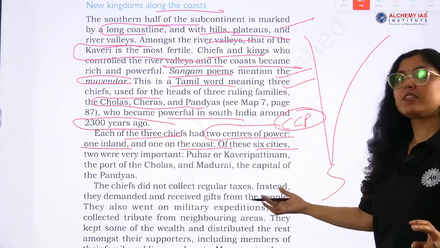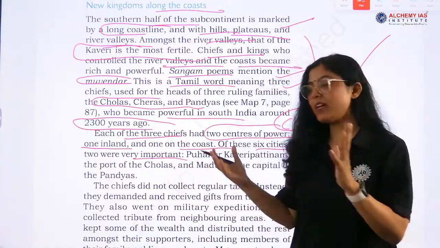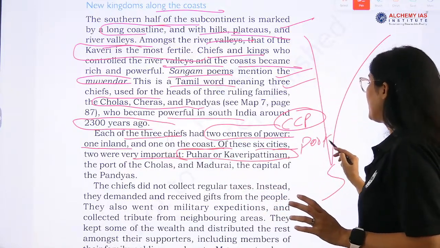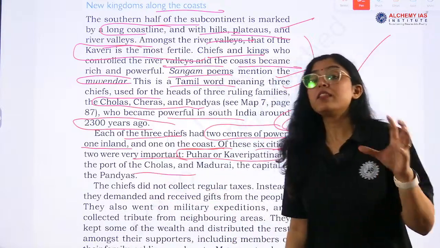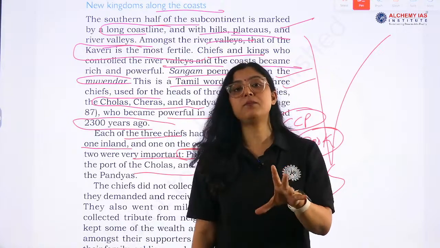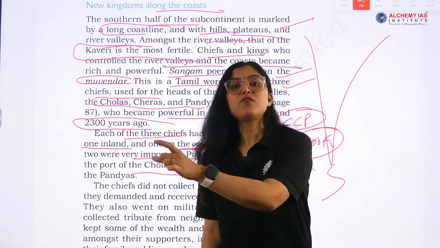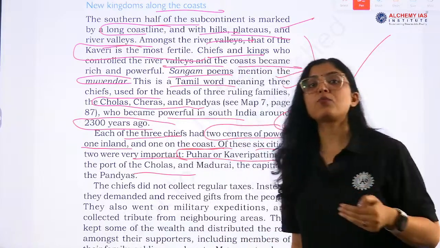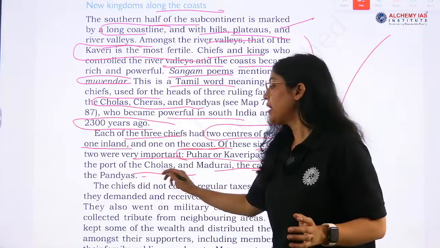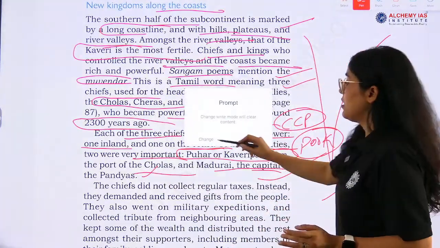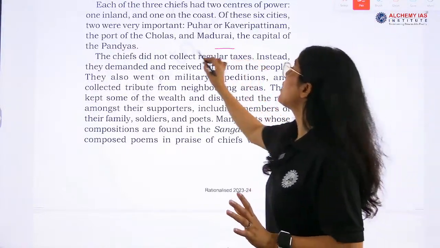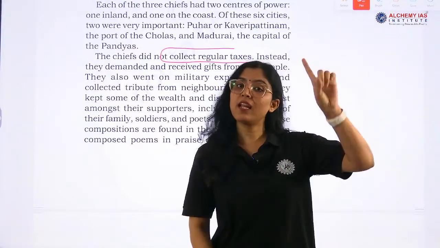Of these six cities, two were very, very important, and the first is what? Puhar or Kaveripattinam, right? Puhar or Kaveripattinam. This was the port of the Cholas. A question has come asking what was the port of the Cholas? Okay, Puhar, and other options are also given. And Madurai, it was the capital of the Pandyas. Okay, next is what? The chiefs. Now about the administration part. So, they were not collecting regular taxes like in North India.